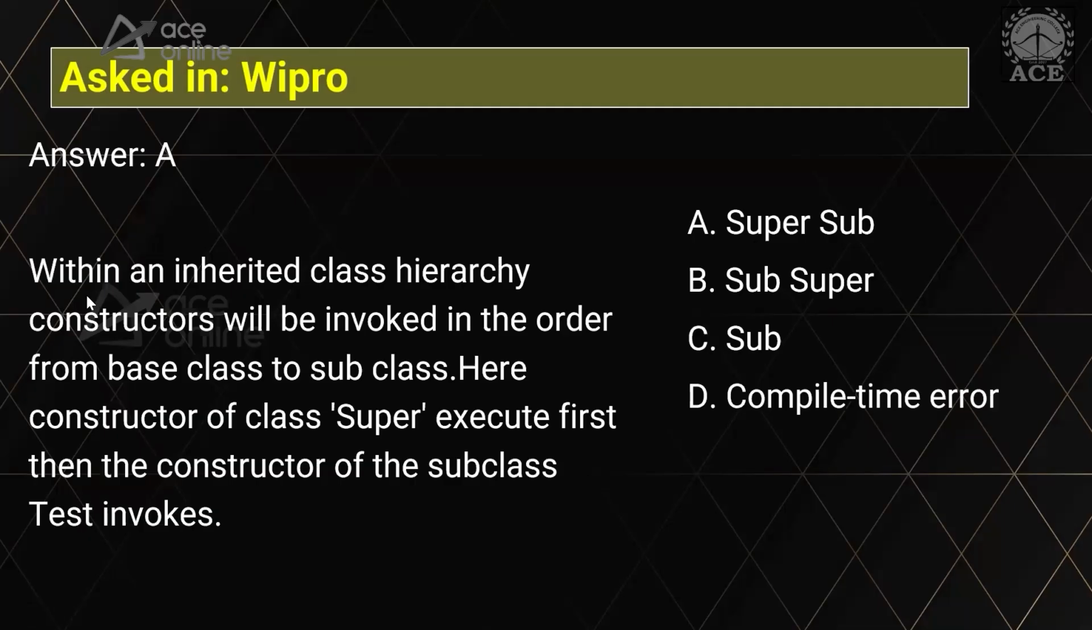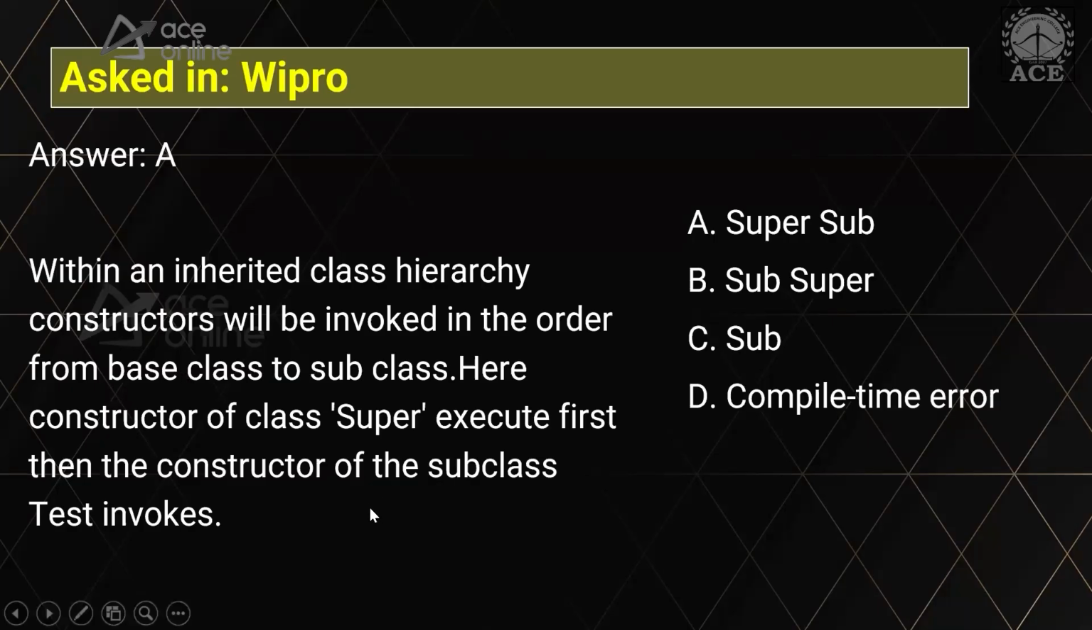Option A. Within an inheritance class hierarchy, constructors will be invoked in the order from the base class to the subclass. Here the constructor of class super executes first because the super keyword is getting added. Then the constructor of the subclass. Clear with this question, guys? Why is the superclass constructor getting called? Because whenever you create an object of the child class, first it gets instantiated to the parent class, then to the child class. This is how it makes the inheritance, the is-a relationship, between parent and child.